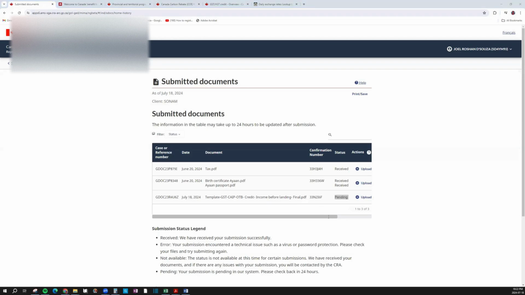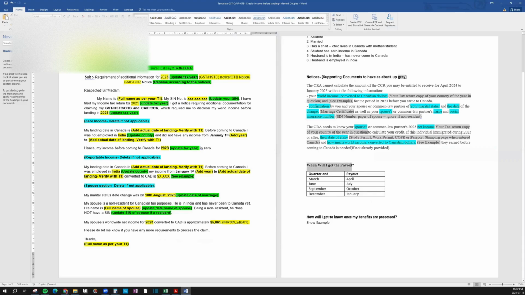And then obviously the next follow-up question is, when will I get the payout? So your payout usually is at quarter end. Every quarter end, it's the next month of the quarter end. So for March, you'll be paid out in April. For June, you'll be paid out in July. For September, October. And for the quarter ending December, you'll be paid in January. Right now, as I'm uploading, the date is July. So the last payout for June has already gone. Now the next quarter end is September, and it will be paid out in October.